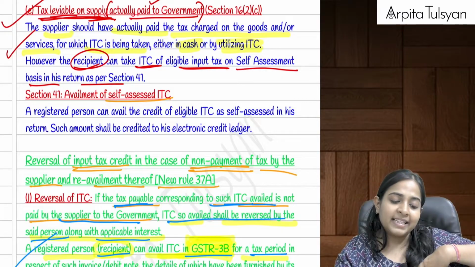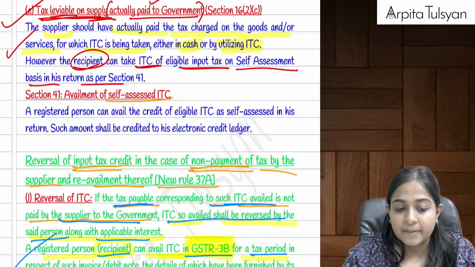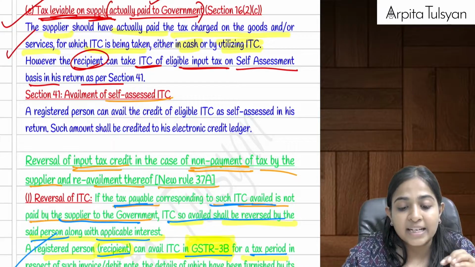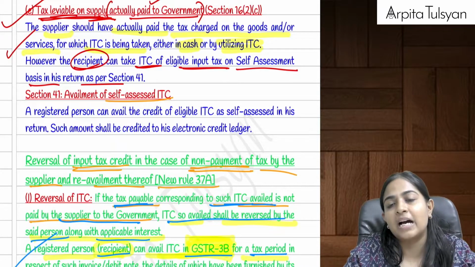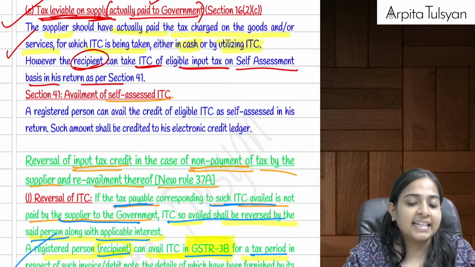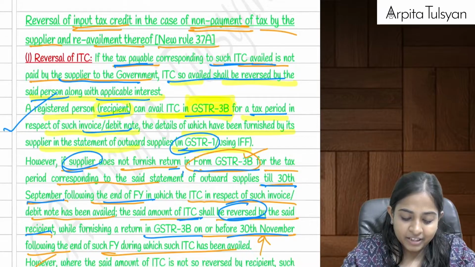So I take the credit on the basis of self-assessed ITC. Later, if we come to know that the supplier has not paid the amount to the government, then in that case we will have to reverse that particular ITC. Are you clear with this?